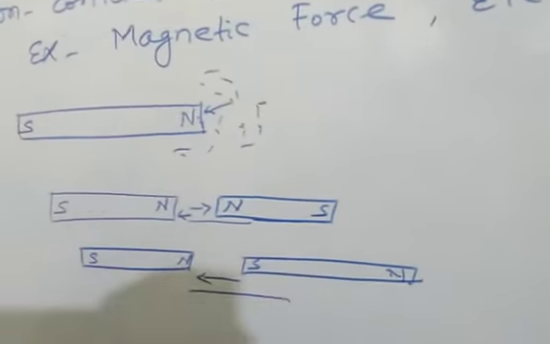As you know, like charges repel each other, unlike charges attract each other. So a charged body may apply force on an uncharged body or charged body. This type of force is called electrostatic force.